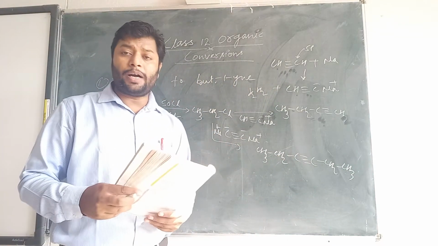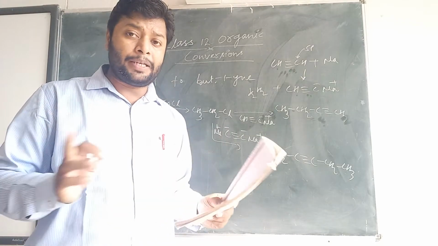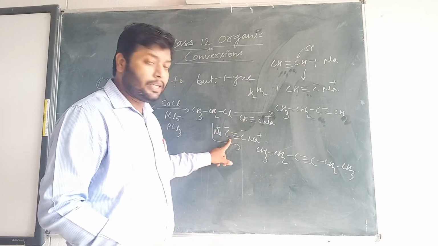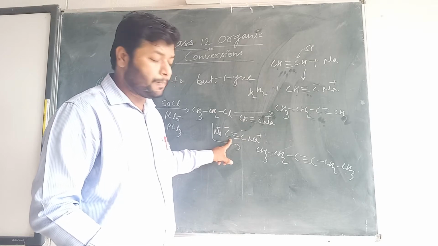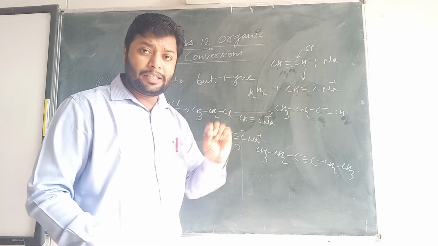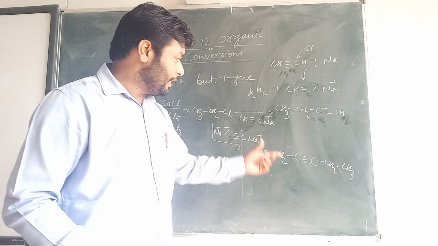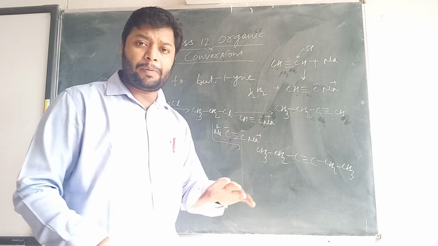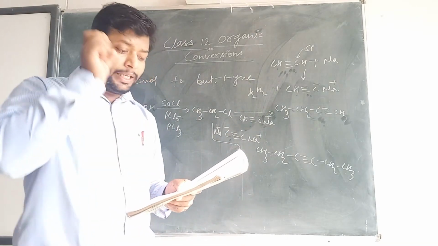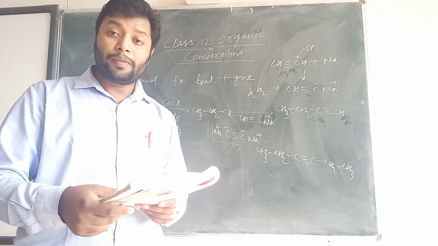If you want to ascend the number of carbons in both directions, you can take it in this manner. If you want to prepare only 1-butyne, ascending the carbon chain in one direction, you can take this one, depending upon what you want to prepare. Next question is ethane to bromoethane.